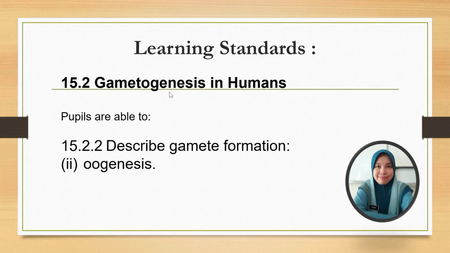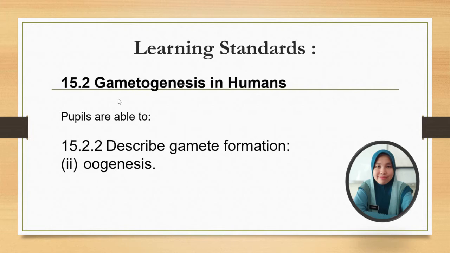So it is about the formation of the gametes that occurs in humans. Gametogenesis can be divided into spermatogenesis and also oogenesis.